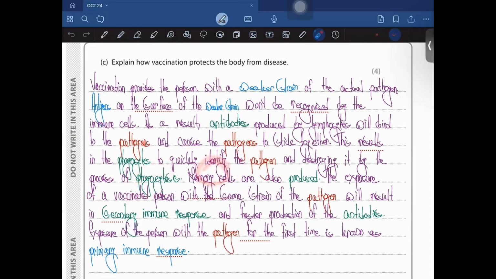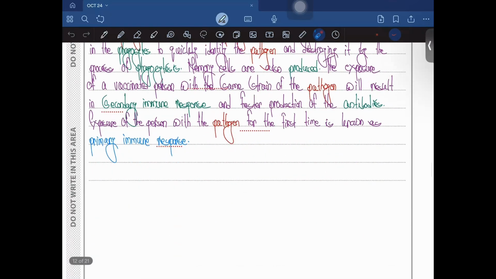Memory cells are also produced. The exposure of a vaccinated person to the same strain of pathogen will result in a secondary immune response and faster production of antibodies. Exposure of the person to the pathogen for the first time is what we refer to as the primary immune response.